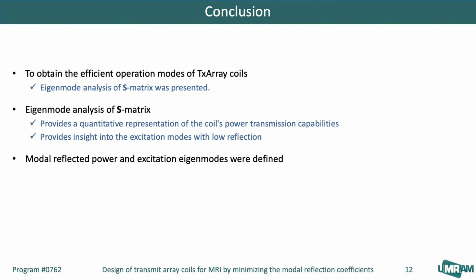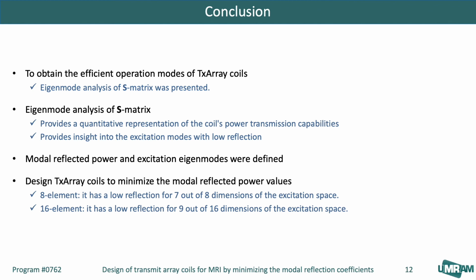By minimizing the modal reflected power values, we designed an 8-channel coil to have a low reflection for 7 dimensions of the excitation space. The same minimization on a 16-channel coil enabled us to have 9 efficient ion modes. For this coil, we illustrated that the low normalized reflected power for the CP mode could be achievable, although this coil is not very well matched and decoupled.